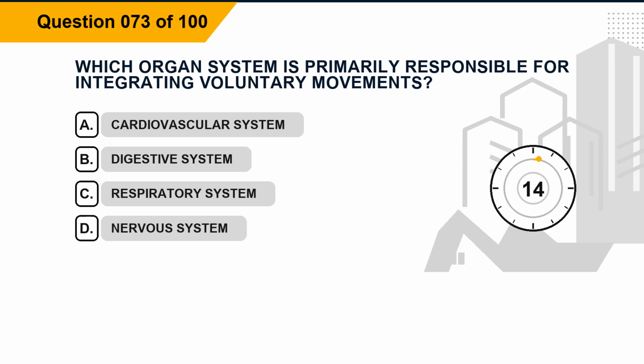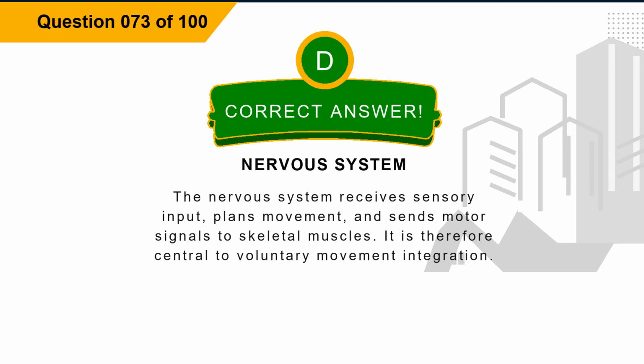Question 73. Which organ system is primarily responsible for integrating voluntary movements? Option A. Cardiovascular system. Option B. Digestive system. Option C. Respiratory system. Option D. Nervous system. The correct answer is option D. Nervous system. Explanation. The nervous system receives sensory input, plans movement, and sends motor signals to skeletal muscles. It is therefore central to voluntary movement integration.